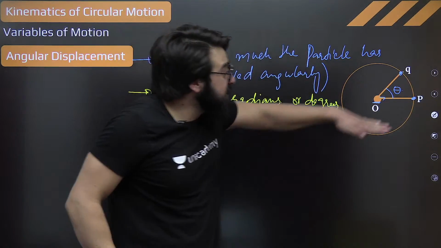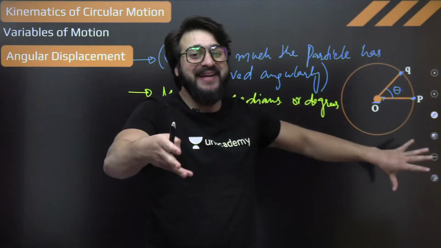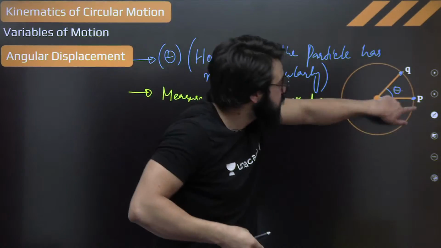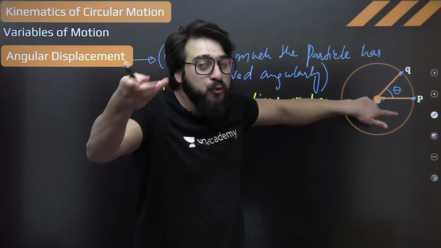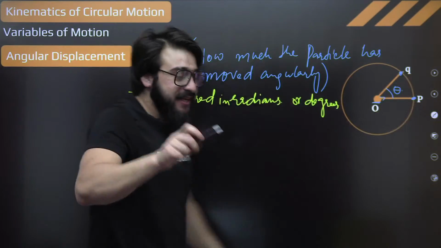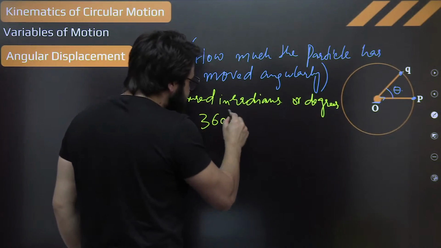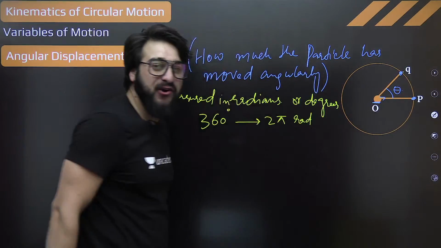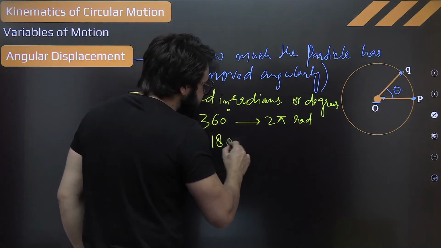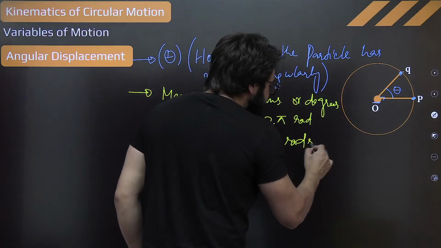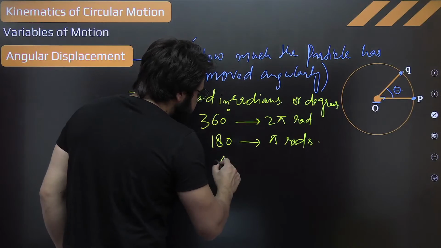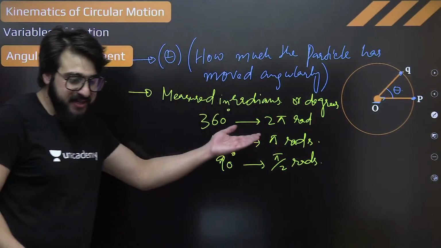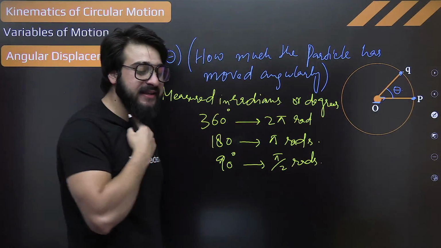Fine. Or we say, sir, from this point to this point, exactly 2 pi radians. Understand? 90 in terms of radians is pi by 2. So when you rotate by 360, it is 2 pi. You might have studied this in your previous classes: 360 degrees is nothing but 2 pi radians. We say 180 is nothing but pi rads. And we say this 90 degree is nothing but pi by 2 rads. This is the very simple conversion you might have studied in your early classes like 9th class, 8th class.